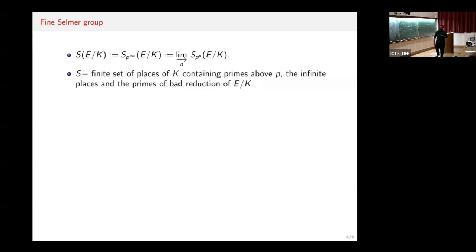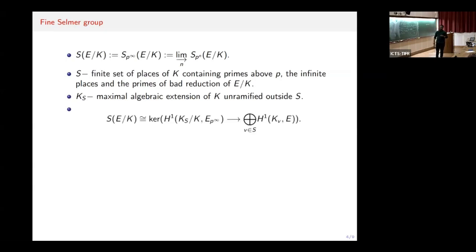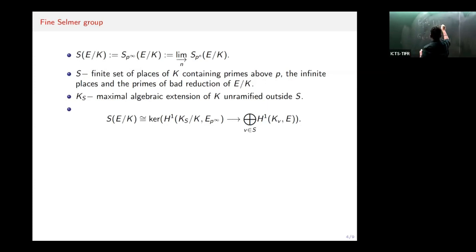Now let us look at another definition of Selmer groups. Let S be a finite set of places of K. It contains the primes above p, the infinite places, and the primes of bad reduction of E over K. Also let K_S be the maximal algebraic extension of K unramified outside S. One can show that the p-infinity Selmer group, the notation I'm using here is Sel(E/K), is the kernel of this map from H^1(K_S/K, E[p^infinity]), where K_S over K is again shorthand for the Galois group of K_S over K. E[p^infinity] is the union of the p-power torsion points of the elliptic curve over Q bar.